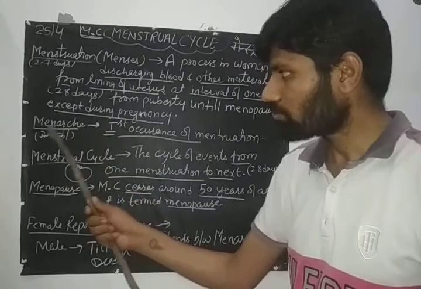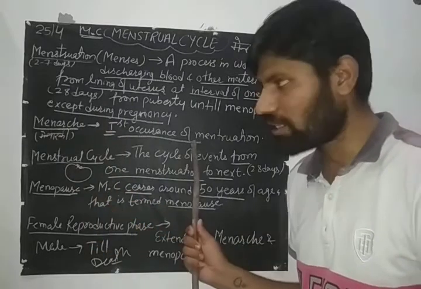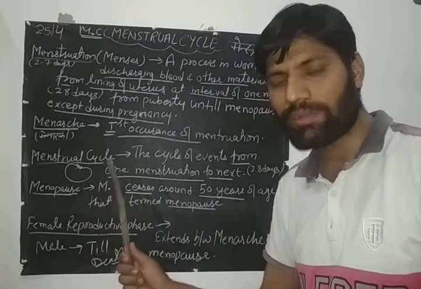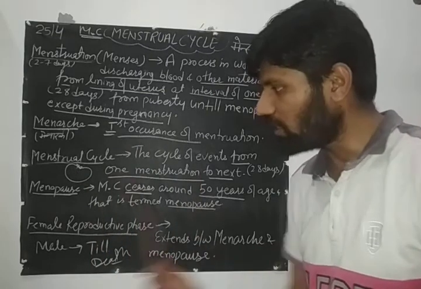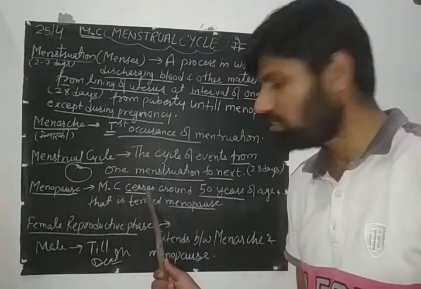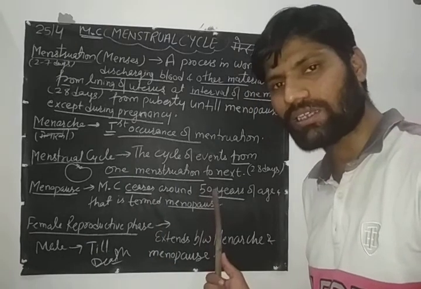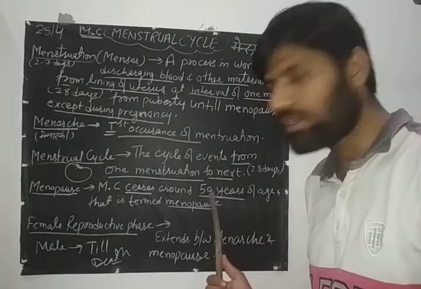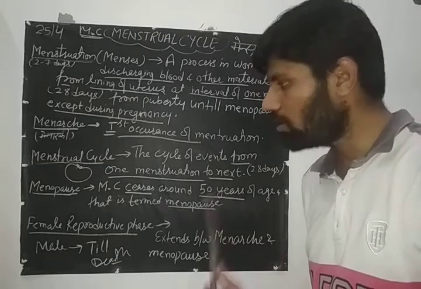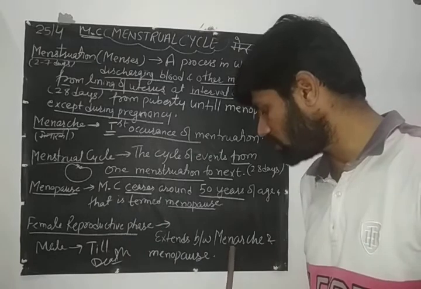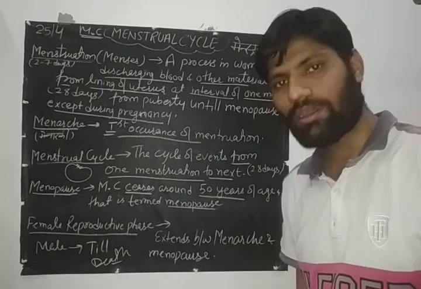Then menarche is the first occurrence of menstruation. Then menstrual cycle means the cyclic event between one menstruation to the next. Then menopause means it ceases after the age of 50 years. This age of 50 years is given in NCERT, so we have to follow this only. Then the female reproductive phase extends from menarche to menopause.